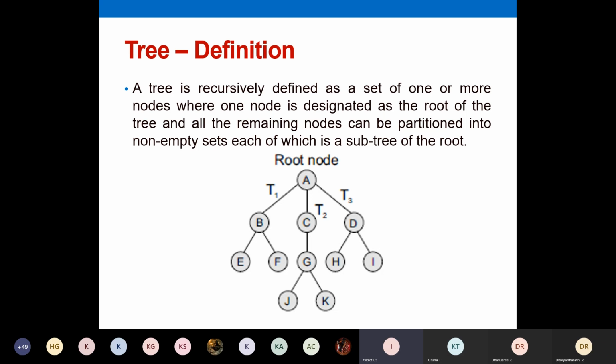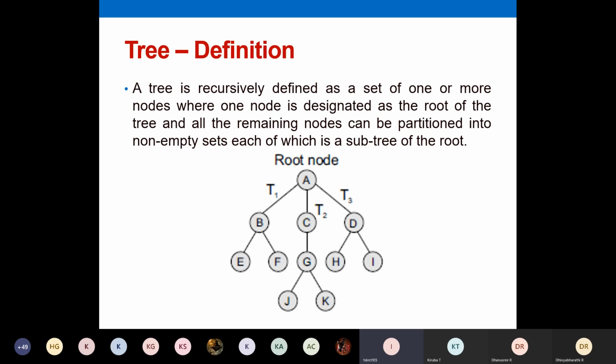Okay, so this is a general tree. A tree can have any number of branches. It is not always just two branches. So that's why I've given this example here. A node can have any number of branches in a tree.